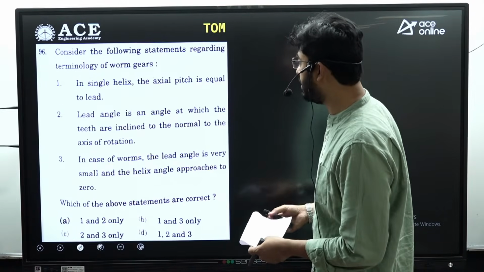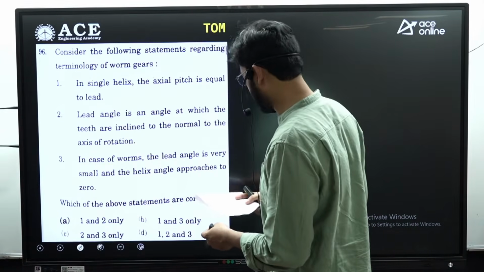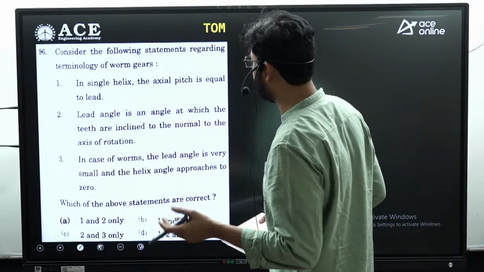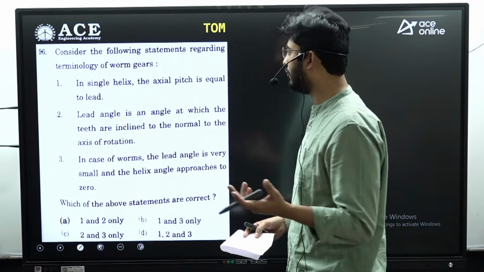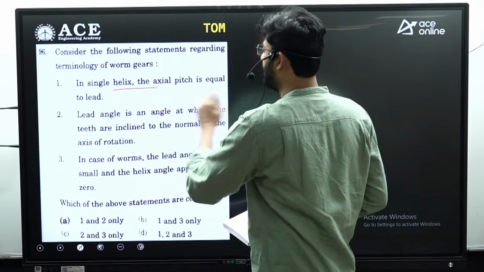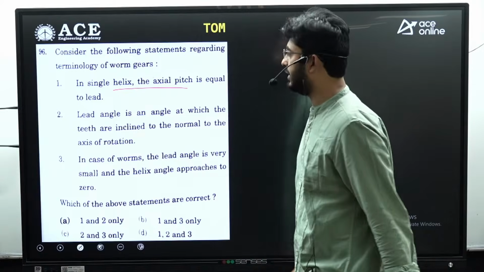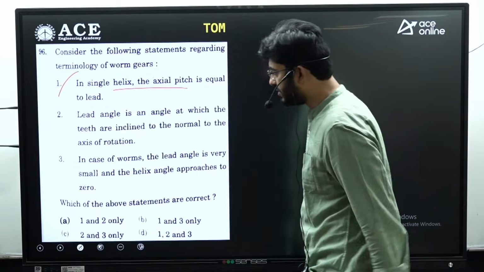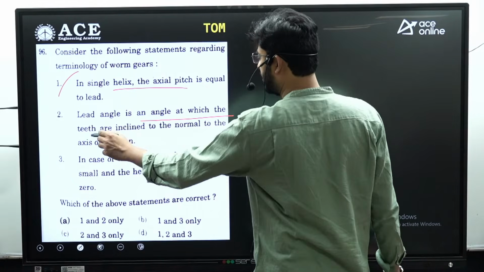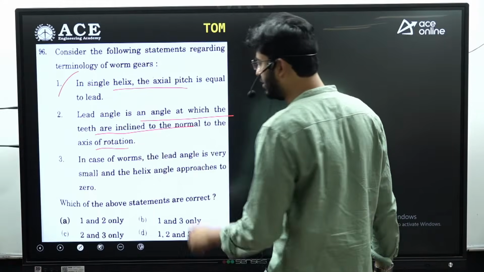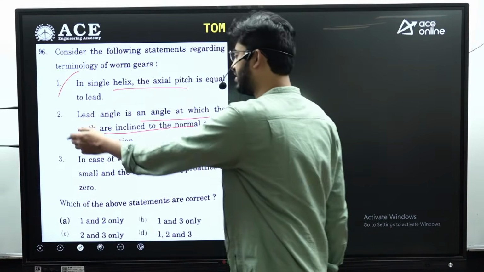Okay, next is question number 96, that is, consider the following statements regarding the terminology of worm gear. It is a single helix and the axial pitch is equal to lead. Yes, this is a correct statement. And next is, lead angle is an angle at which the teeth are inclined to the normal to the axis of rotation. Okay, so this is the definition of lead angle.